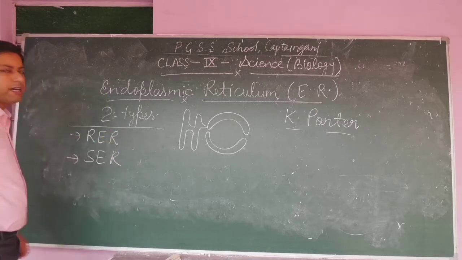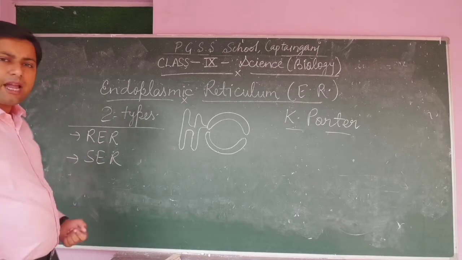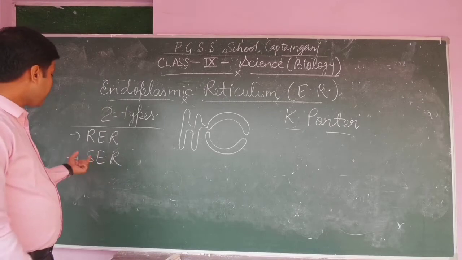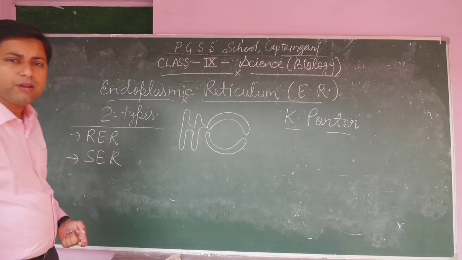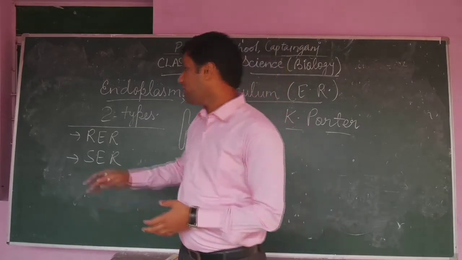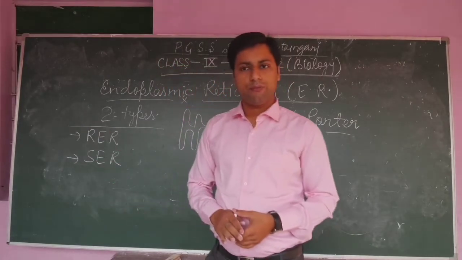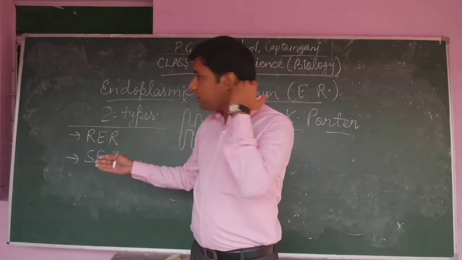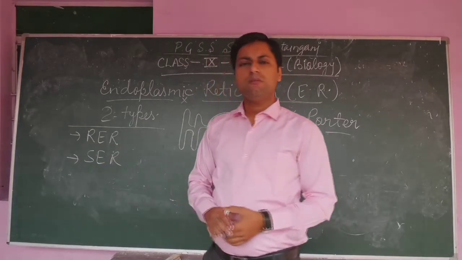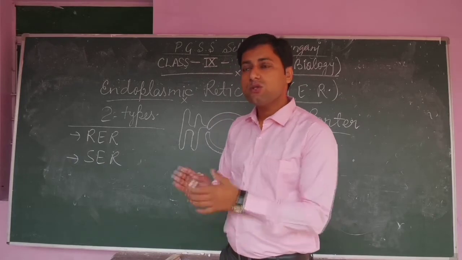RER and SER. What is the meaning of RER and SER? RER means rough endoplasmic reticulum while SER means smooth endoplasmic reticulum. So why are some endoplasmic reticulum called rough while some are called smooth? This is only due to the presence or absence of ribosome.